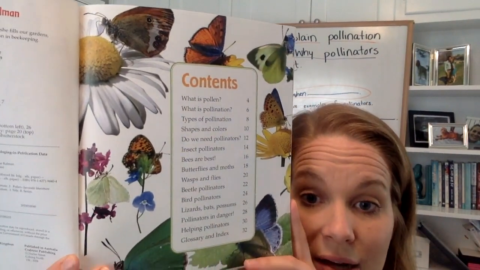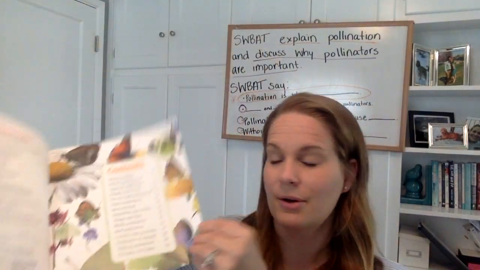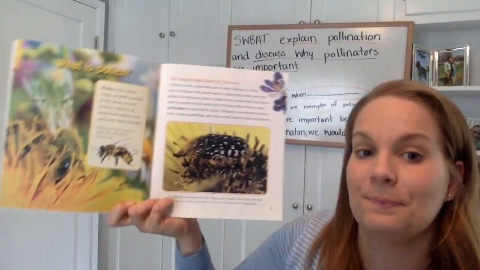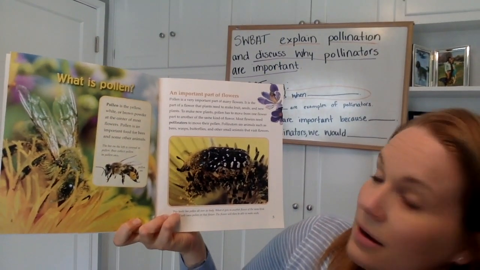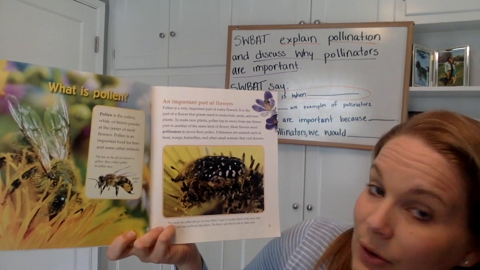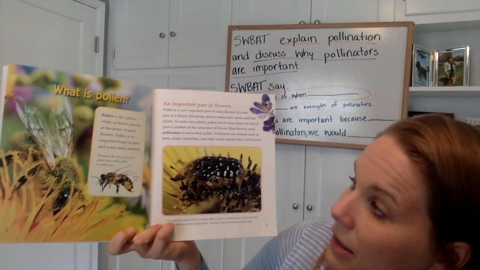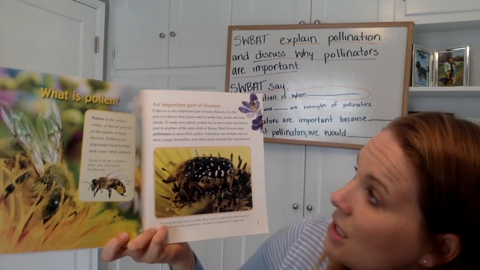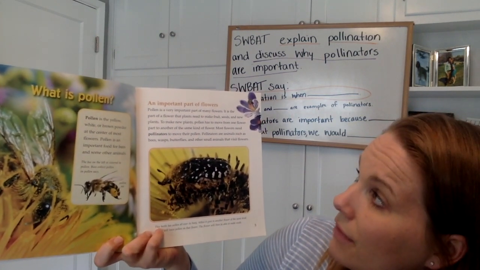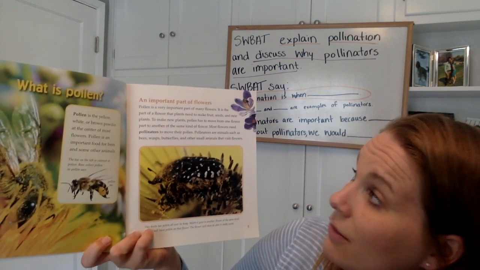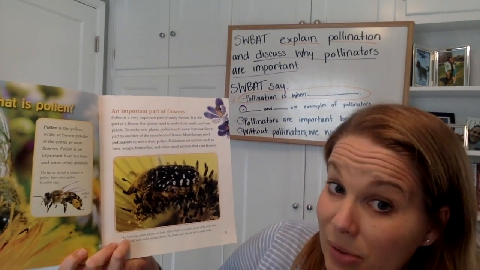Here's the table of contents, lots that we're going to read about. First, we're going to learn about the pollen. What is pollen? Pollen is yellow, white, or brown powder at the center of most flowers. Pollen is an important food for bees and some other animals. Pollen is a very important part of many flowers. It is the part of a flower that plants need to make fruit, seeds, and new plants.